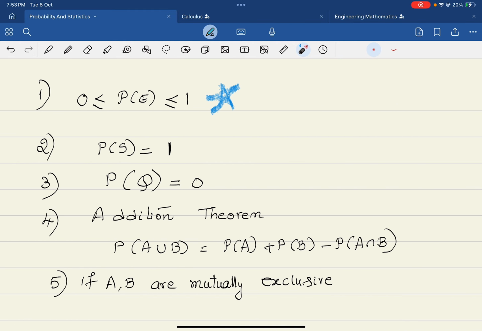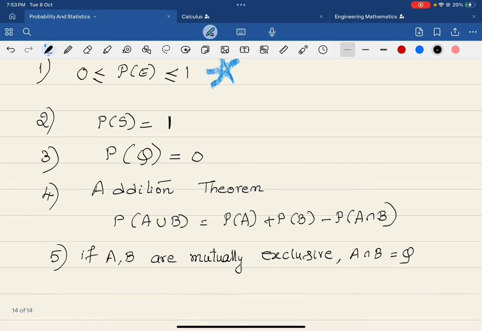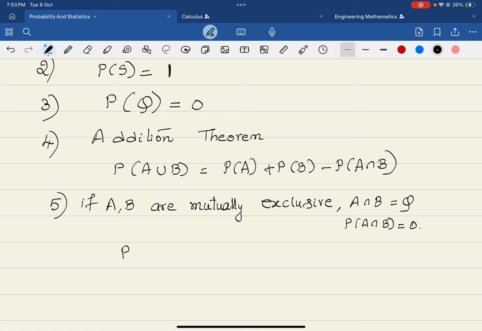So according to the addition theorem, when A and B are mutually exclusive, what is A intersection B? A intersection B is the null set, correct? That means it is an impossible event. Now what is P of A intersection B? The probability of an impossible event is 0. In such a case, what is the probability of A union B?